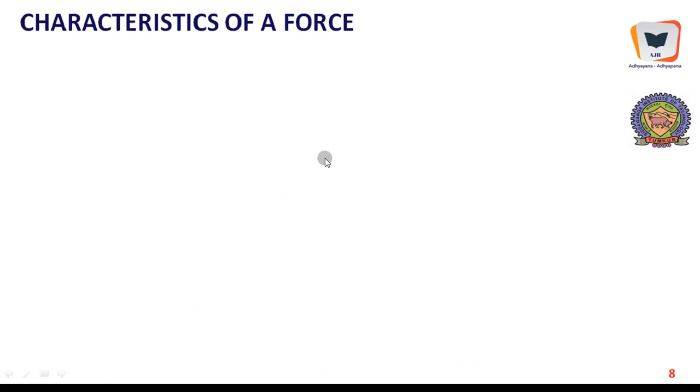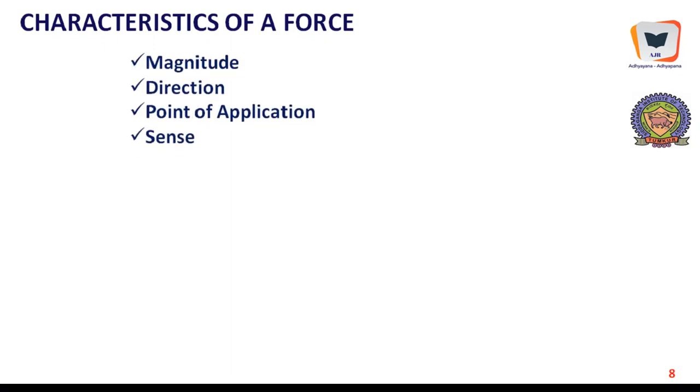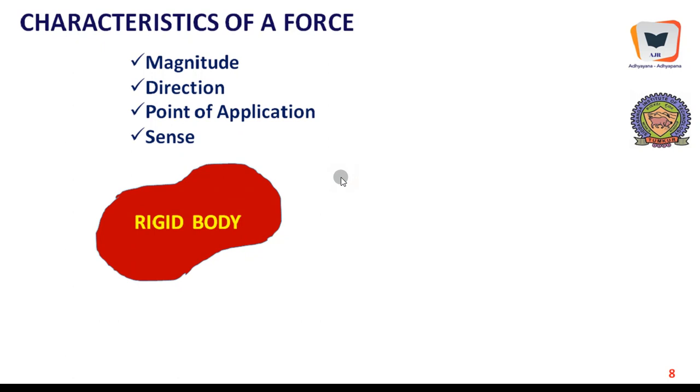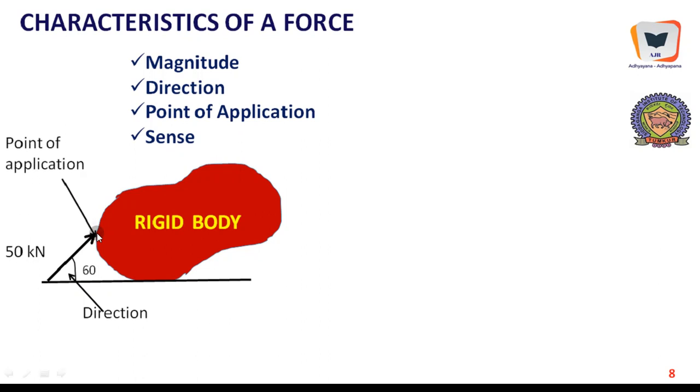Characteristics of a force. Of course, how exactly is a force characterized? Four different characteristic features will define a force completely: its magnitude, its direction, its point of application, and the sense. Here is a rigid body which is supported on the floor, let us say, and there is a force applied which is equal to 50 kilonewton, that is the magnitude, and the direction is 60 degree with respect to horizontal. The point of application is here at this particular point.